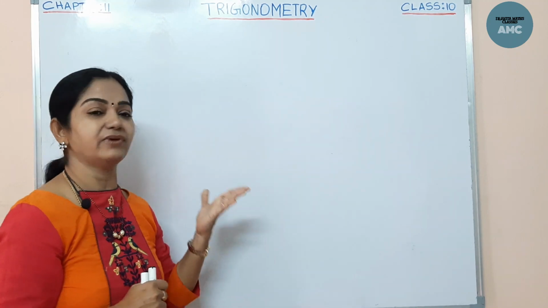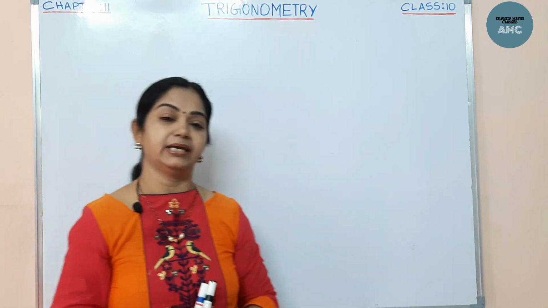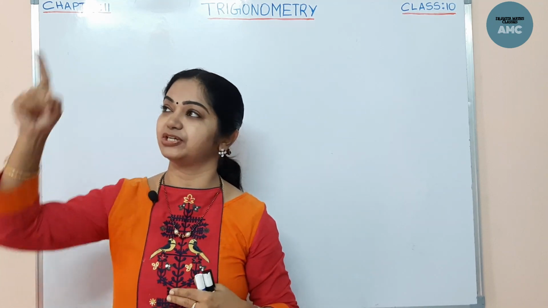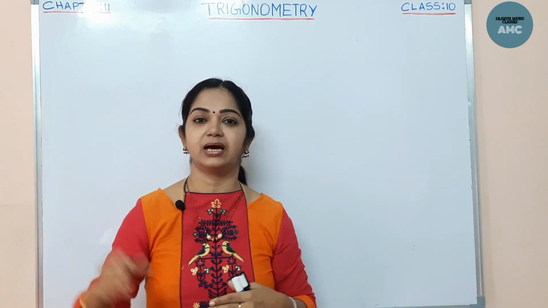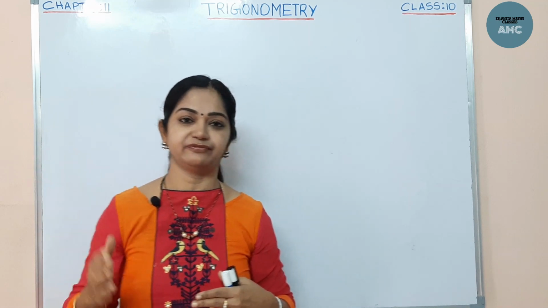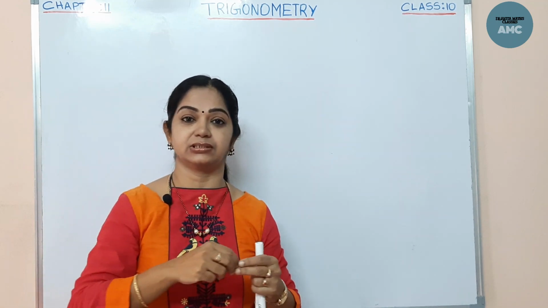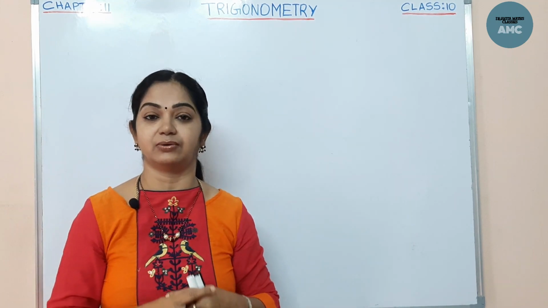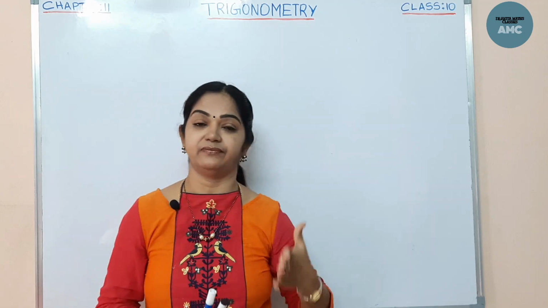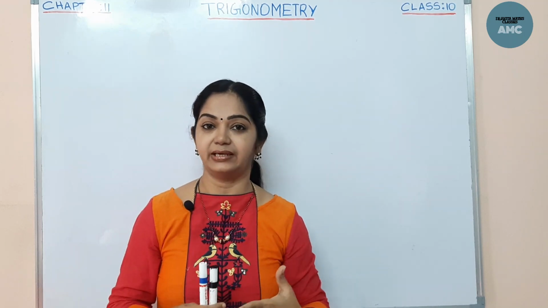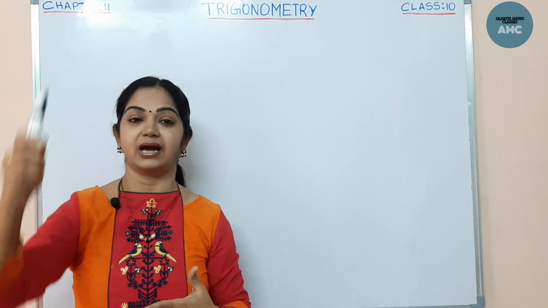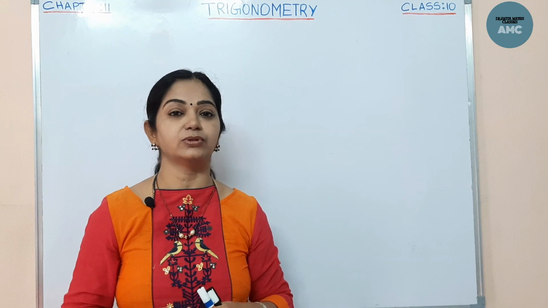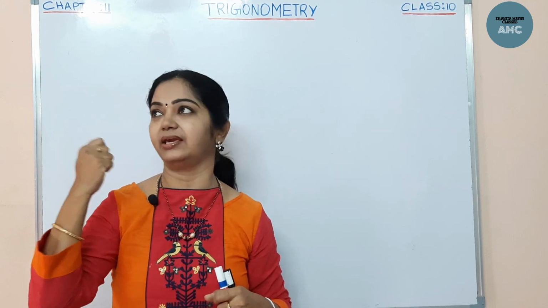Now, this is very, very important for us in our daily life. If I want to measure a mountain nearby my house, a hill or a cliff, how do I measure? I can't just go on measuring with measuring instruments. Using trigonometry, standing at some place, we can easily find the height of a mountain, the depth of a sea, and also where my kite is being raised if you are flying a kite.